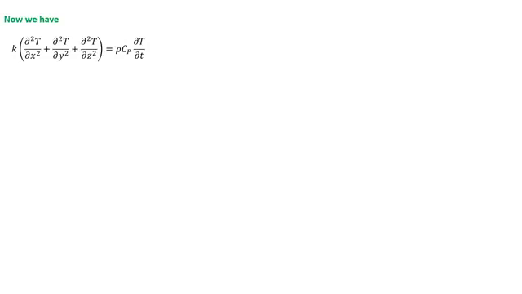We have the equation k times ∂²T/∂x² plus ∂²T/∂y² plus ∂²T/∂z² is equal to rho cp ∂T/∂t. This is the modified form of the heat diffusion equation with no internal heat generation and for constant property of the material.